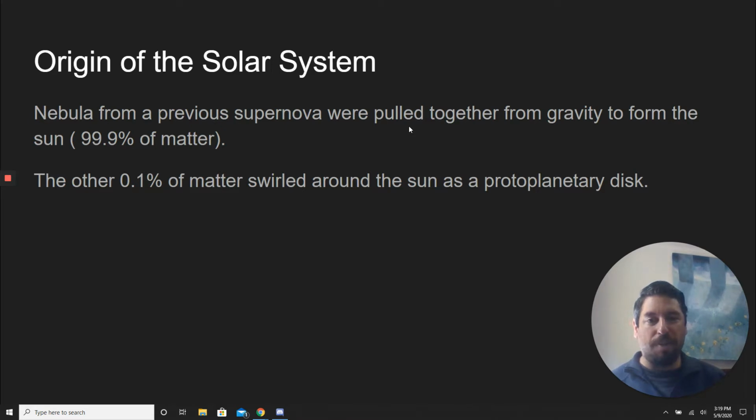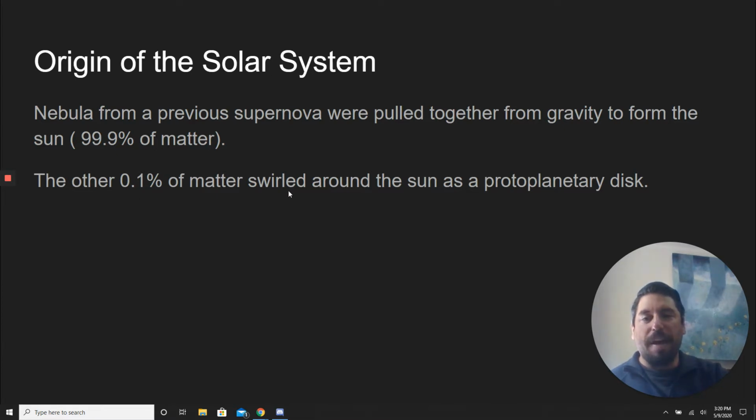So all the mass from Mercury, Venus, Earth, Mars, Jupiter, all the planets, all the comets, that's only 0.1%. The other 99.9% is in the sun. So the sun is huge, very massive, which is why everything's going around the sun. It's just that much more massive.